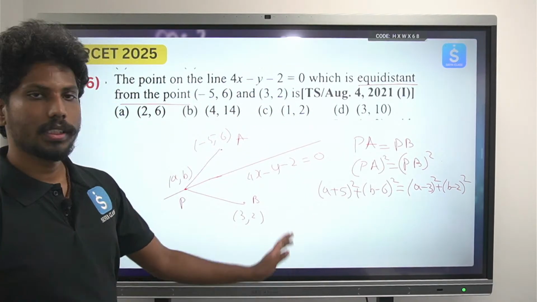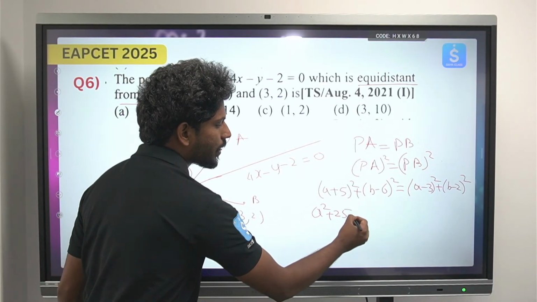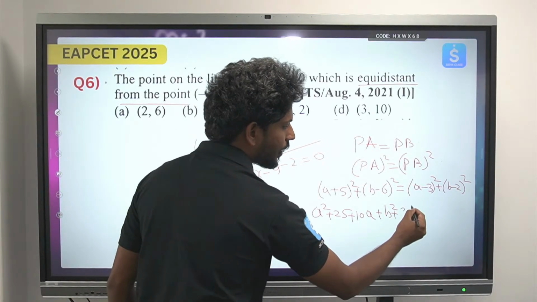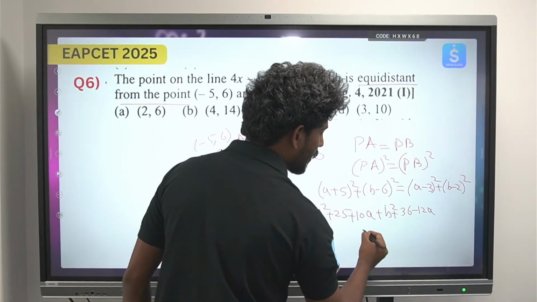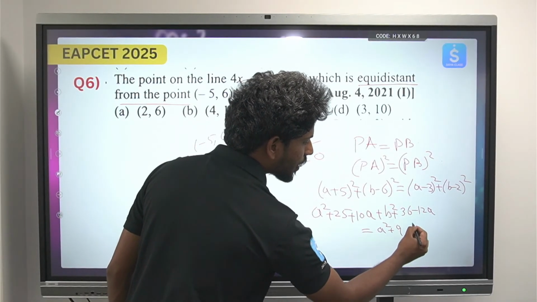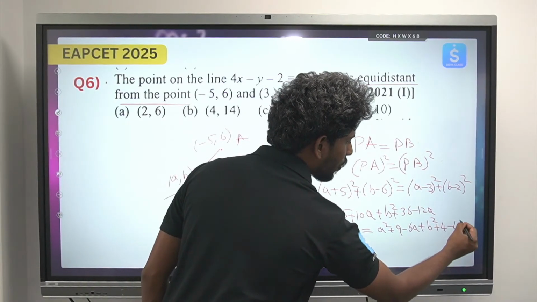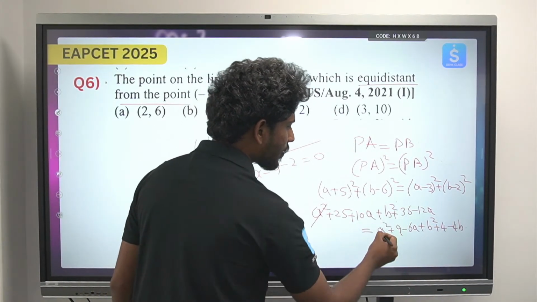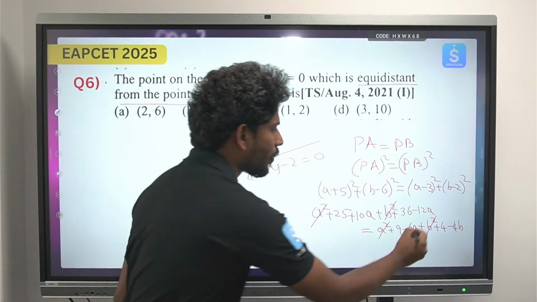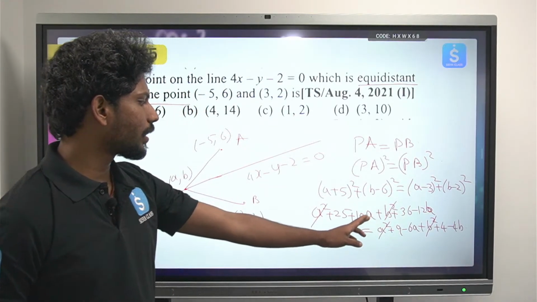So here we have these two relations. From here we can write a square plus 25 plus 10a plus b square plus 36 minus 12b is equal to a square plus 9 minus 6a plus b square plus 4 minus 4b. Okay, you can cancel a square and b square on both sides. So 25 plus 36, that will be 61.